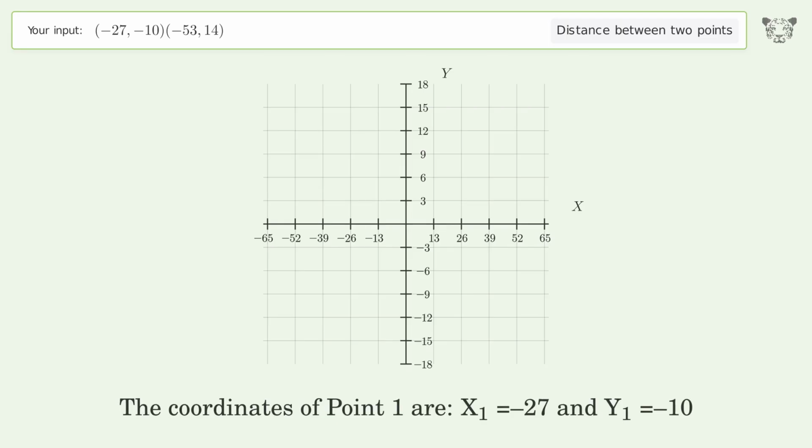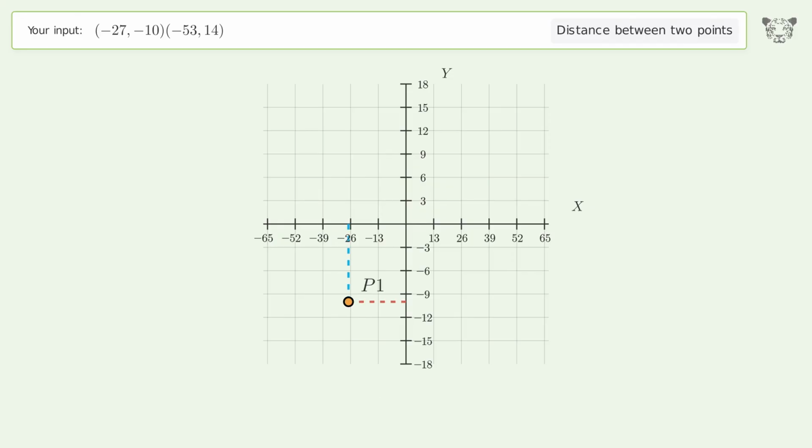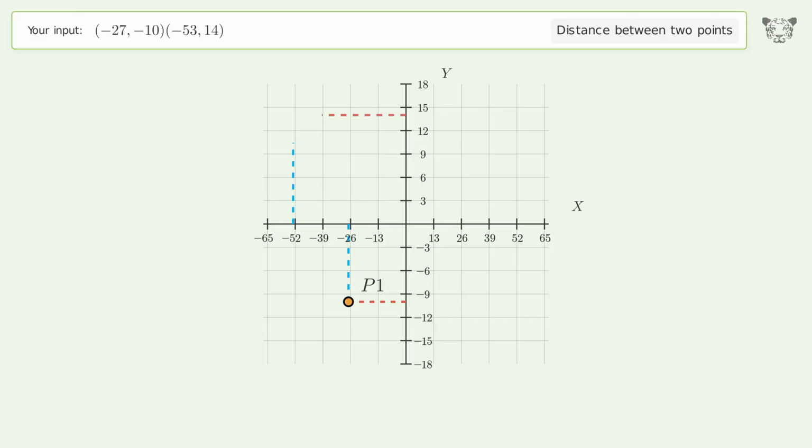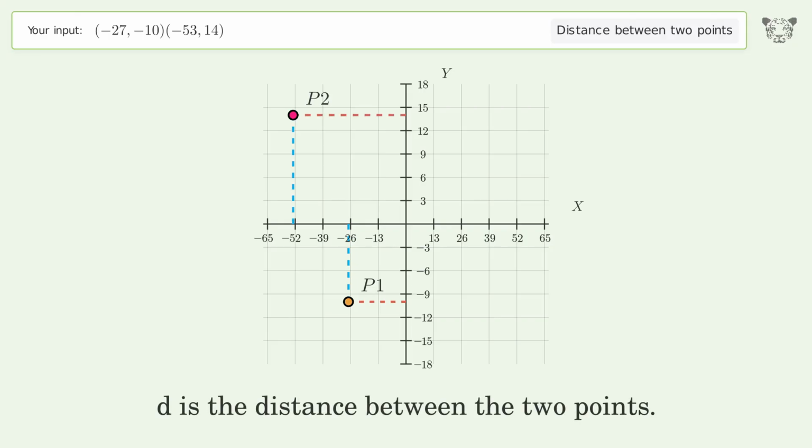The coordinates of point 1 are x1 equals -27 and y1 equals -10. The coordinates of point 2 are x2 equals -53 and y2 equals 14. D is the distance between the 2 points.